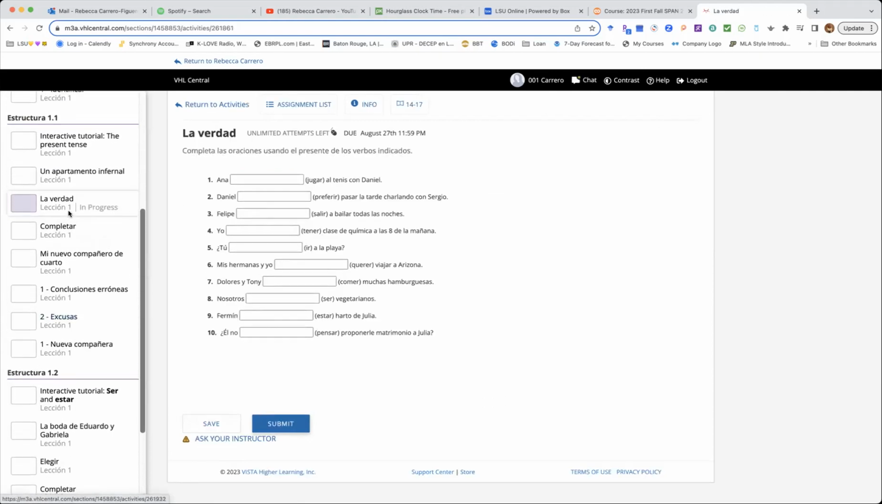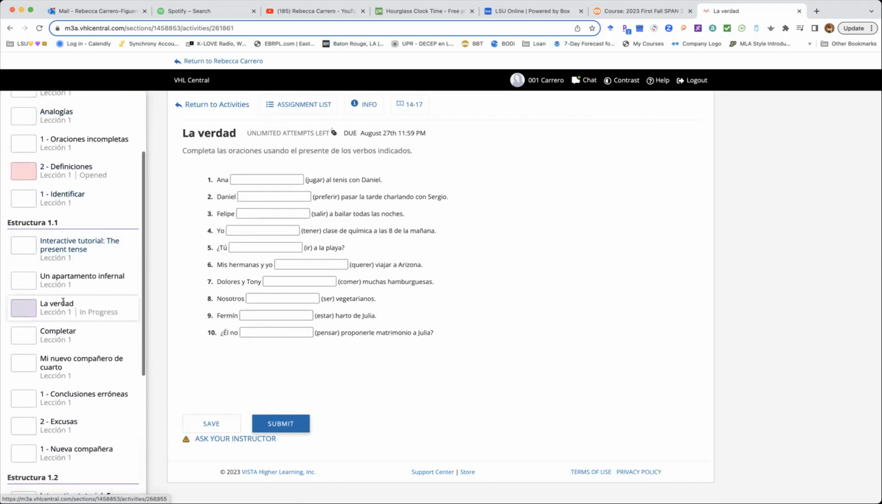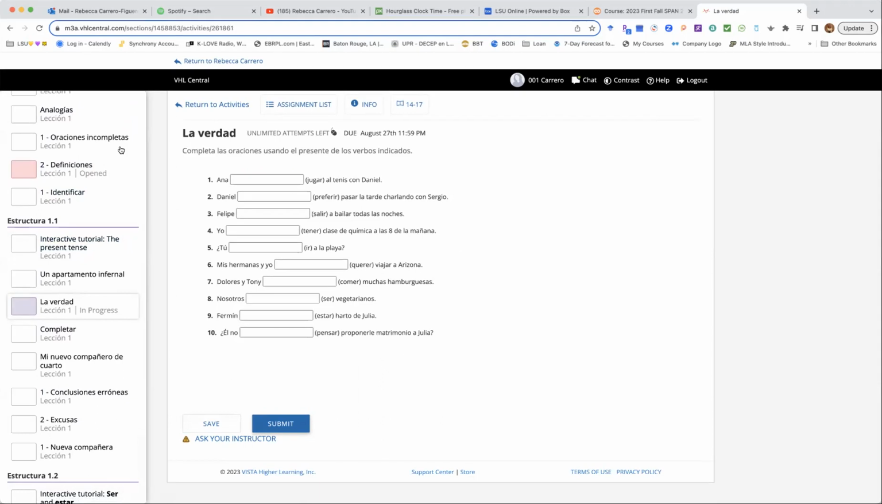And the same thing, see now, that a pink color belongs to the contextos. Now a purple color, it's la verdad. And here you need to conjugate, completa las oraciones, complete the sentences, using el presente, using the present of the verbs, okay? So the verb jugar, it's here, Ana jugar. So how would you conjugate the verb jugar for a subject as Ana?